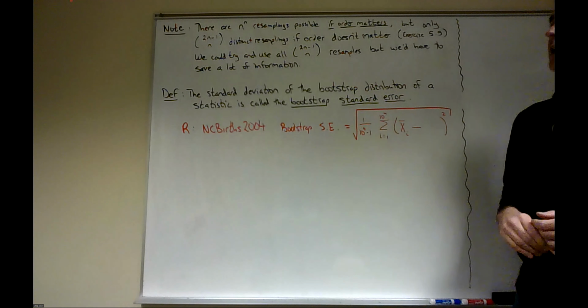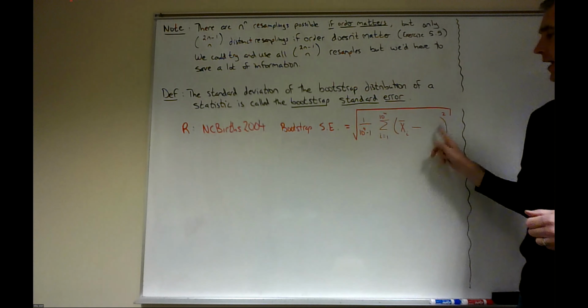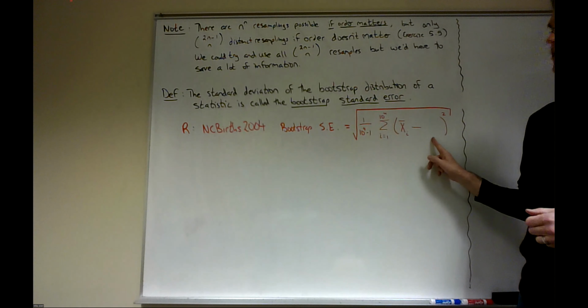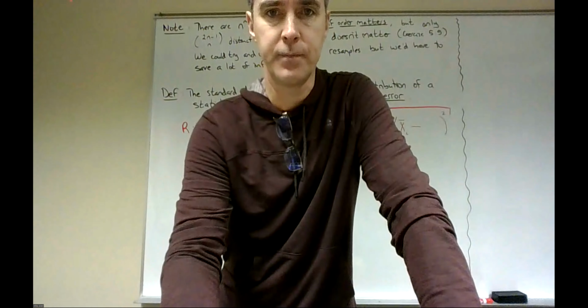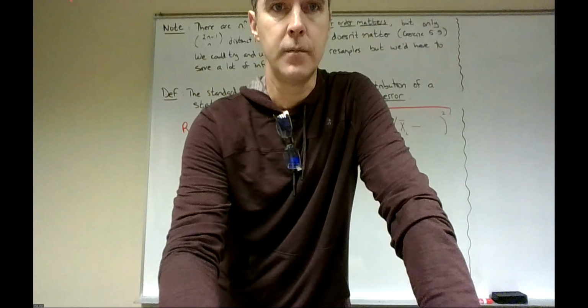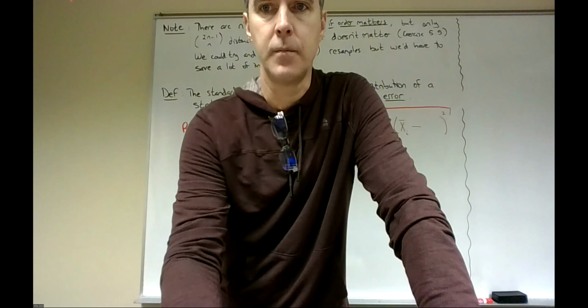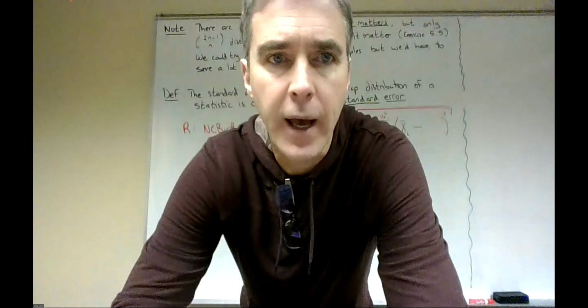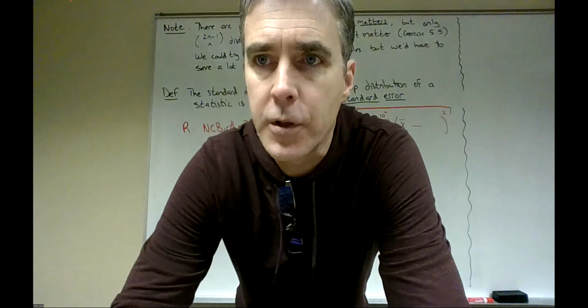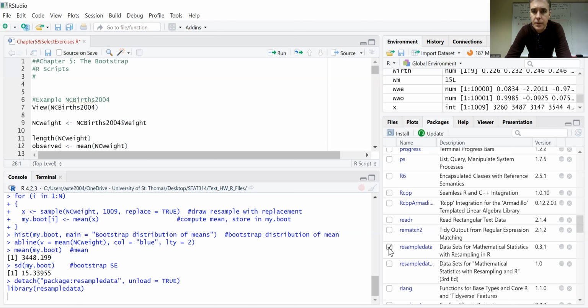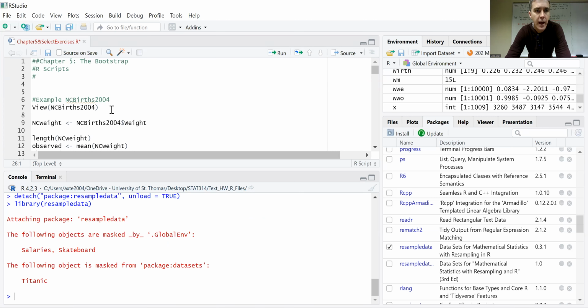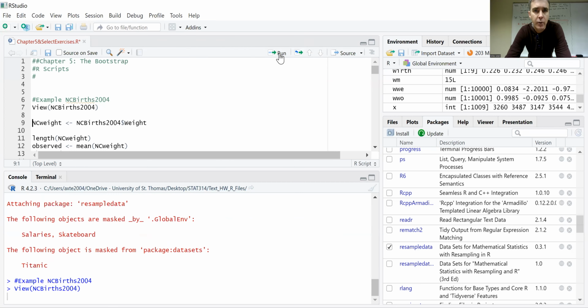Now, I'm going to switch over to the NC births file in R, and I've got a value that I need to fill in here just to illustrate how we calculate that bootstrap standard error, okay? But let's switch over. Again, the audio will get kind of bad probably. So first off, make sure you have clicked the resample button so R knows what files we're talking about. And on line 7, this is a chapter 5 file in Canvas, we can view the file we're looking at.